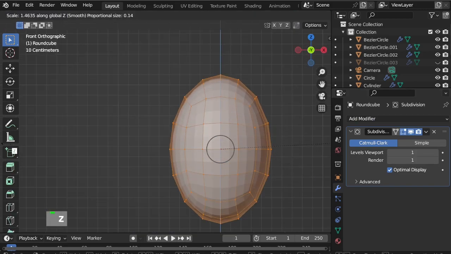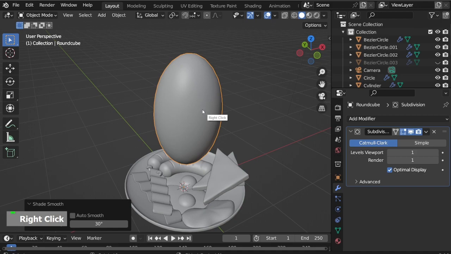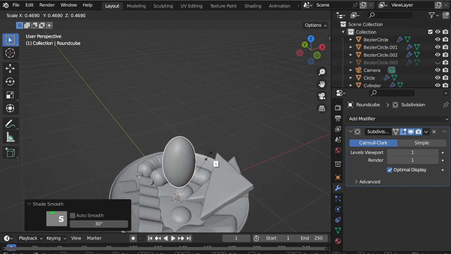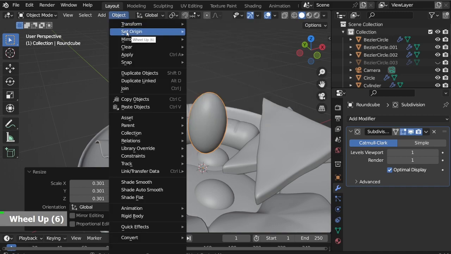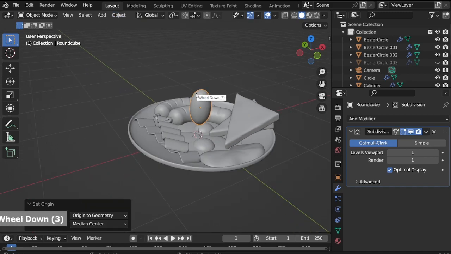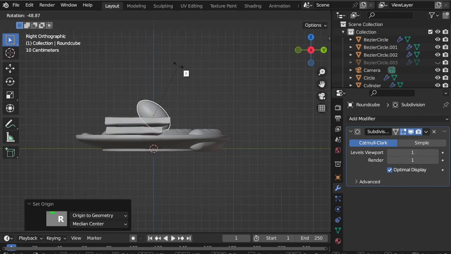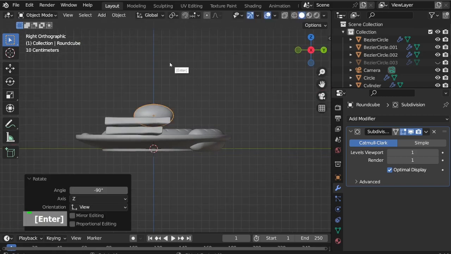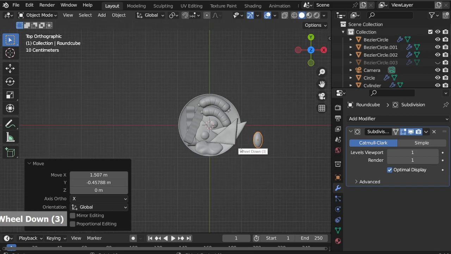S, Z to scale on the Z axis, scale down, and move it aside.